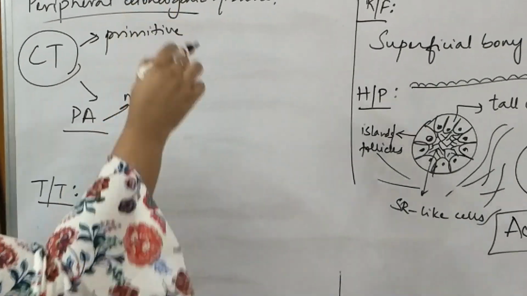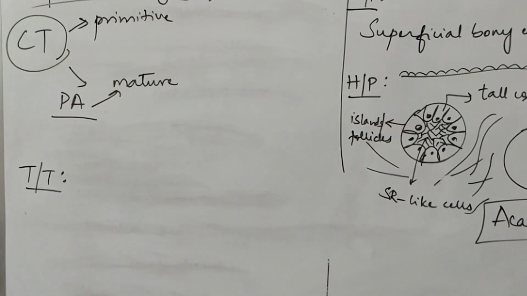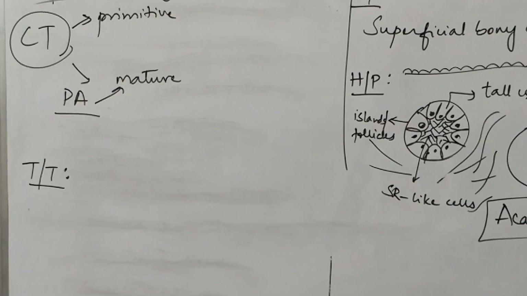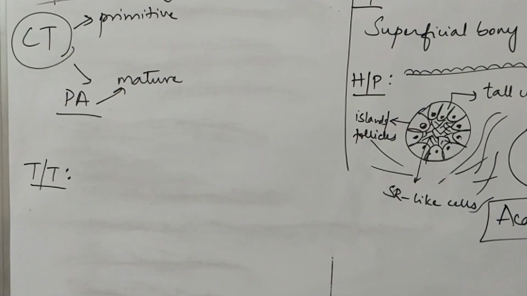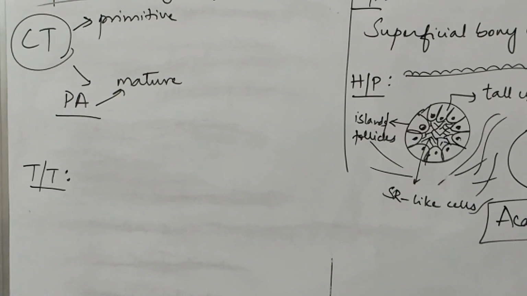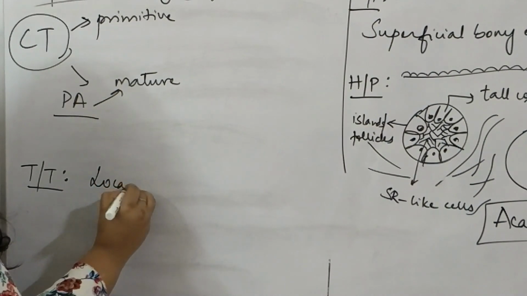Just by looking at the diagnosis of ameloblastoma, we need not rush to a radical treatment or approach. Instead, because peripheral ameloblastoma is very less aggressive and the recurrence rate is very low, a local surgical excision usually suffices.